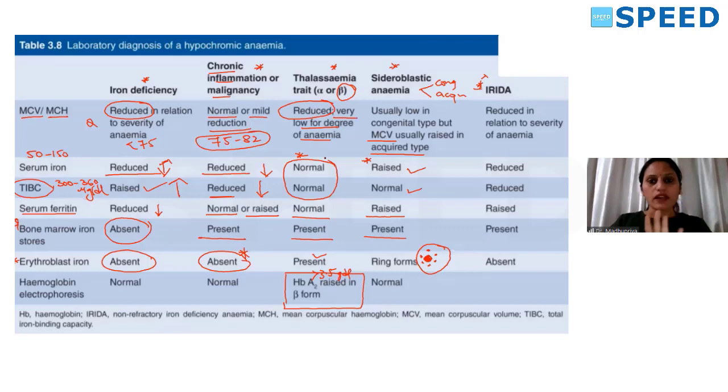Okay, so these four entities I am very sure you understood. Now coming to iron resistant iron deficiency anemia. Here basically what happens is there is an inherited mutation of MAT-tryptase.